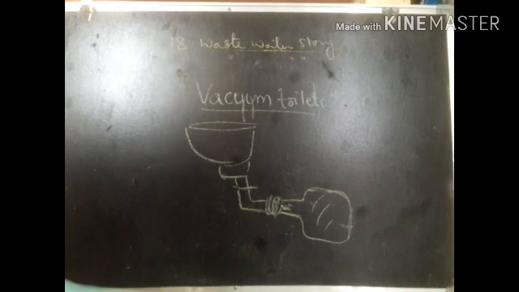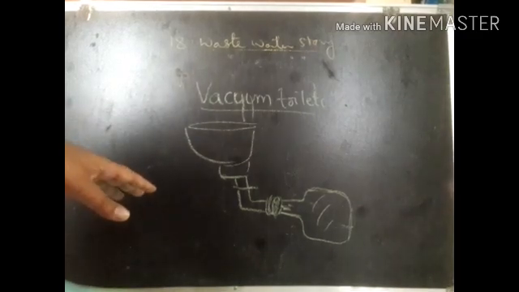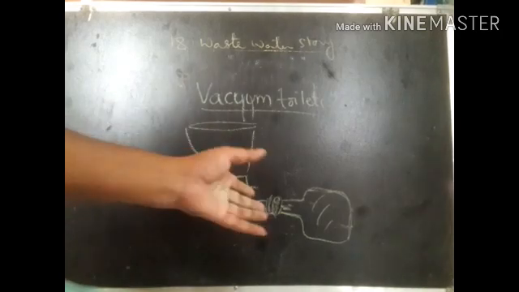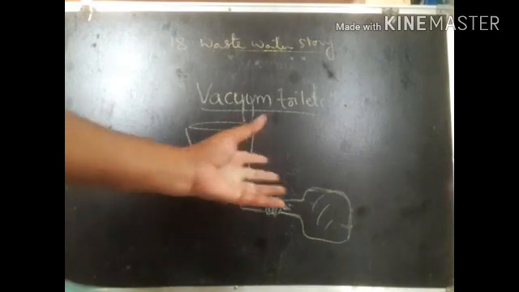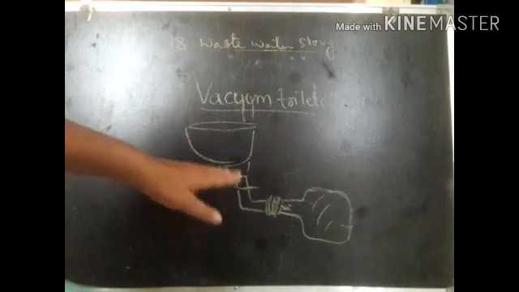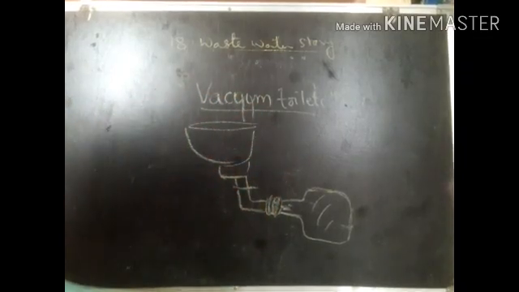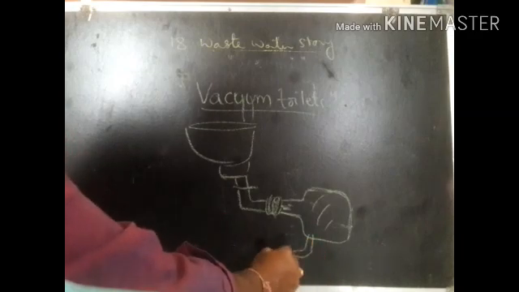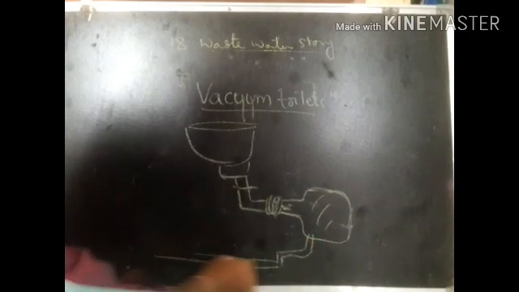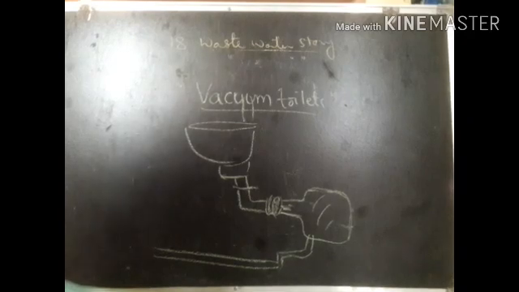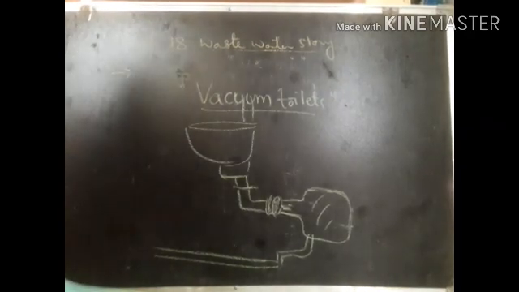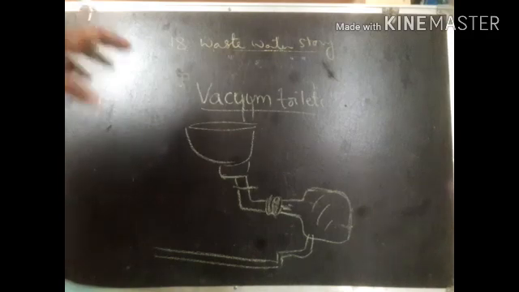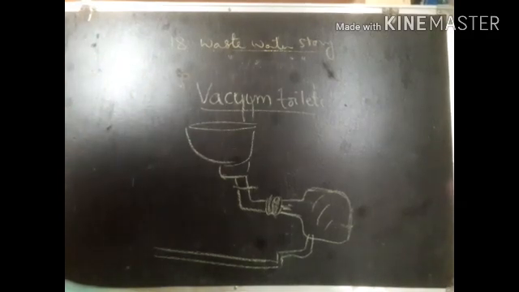Now when the aeroplane lands, whatever excreta has collected in the tank is evacuated, meaning removed from the tank, and disposed into the underground sewer pipeline. Like this, vacuum toilets are arranged in aeroplanes.